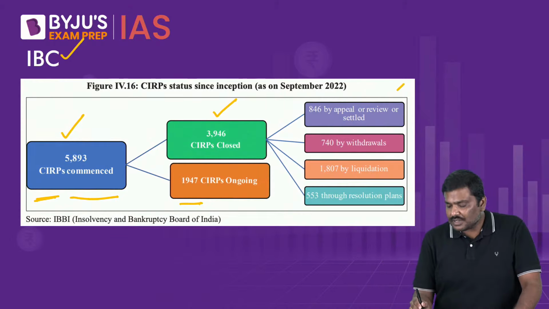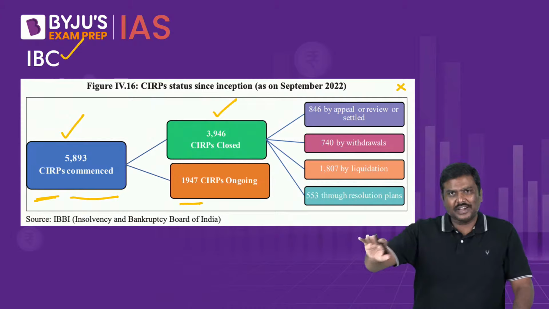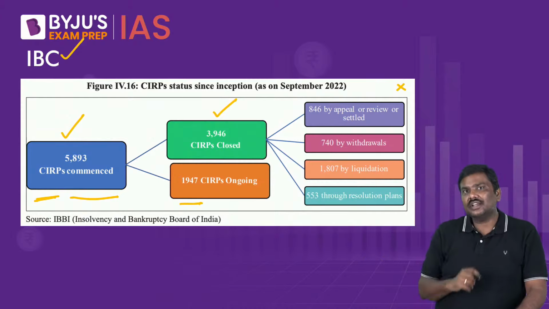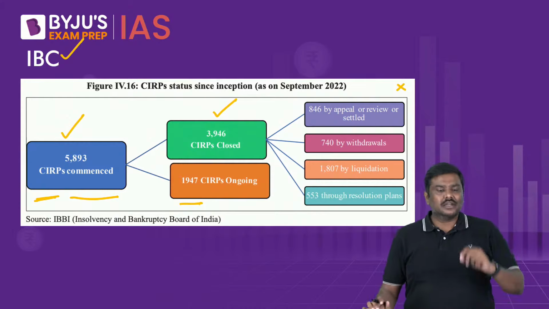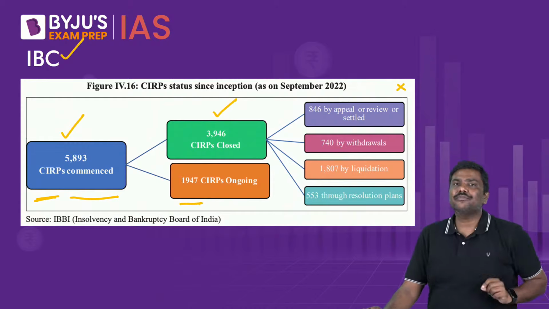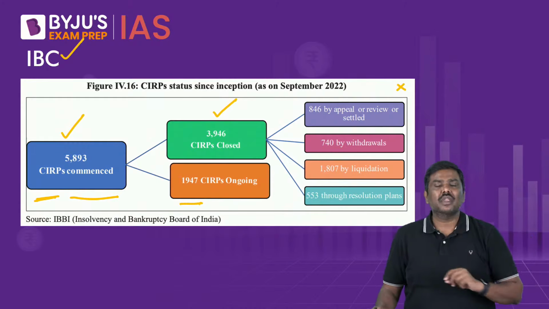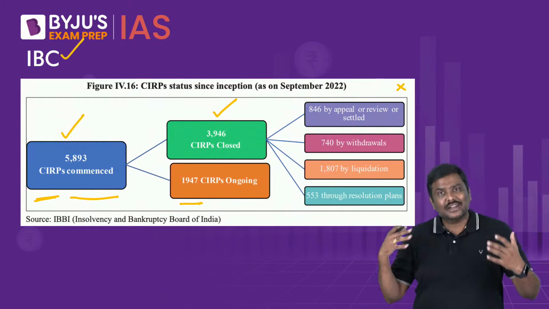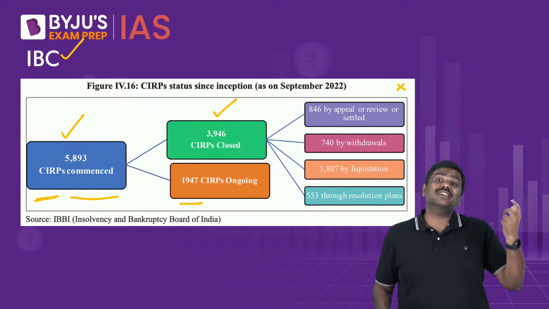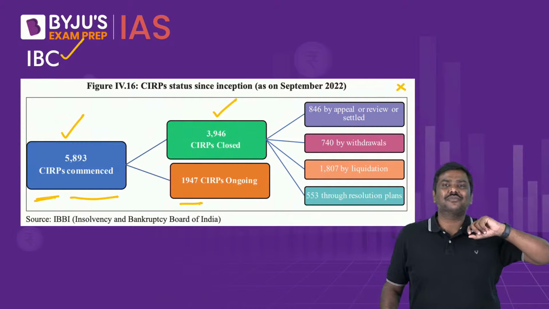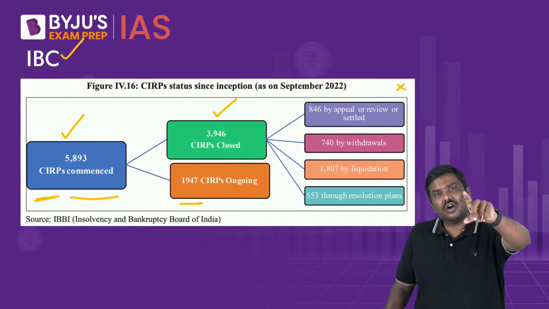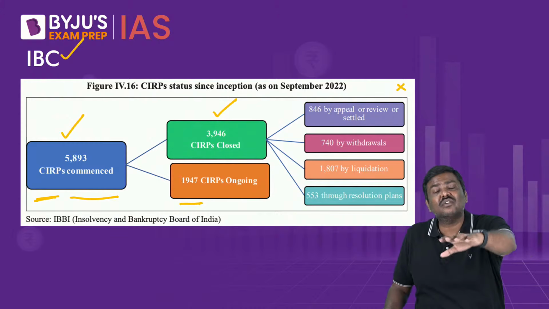Now, through what measures these have been closed, you don't have to be worried. UPSC will not ask you that. But a point to note here is, the survey says certain important changes have taken place after the introduction of IBC. What are the important changes? One, the behavior of the borrowers has actually changed. The behavior of the owners of the company has actually changed, and that's a fact. And you can write this as a factor representing the success of IBC.